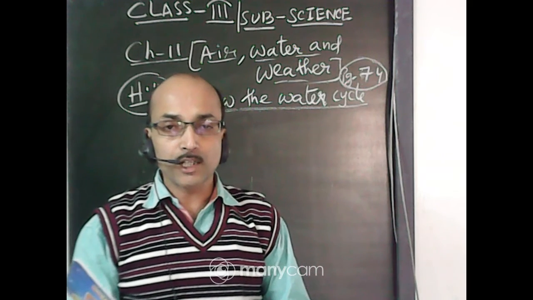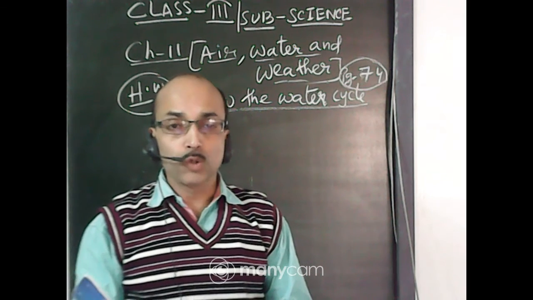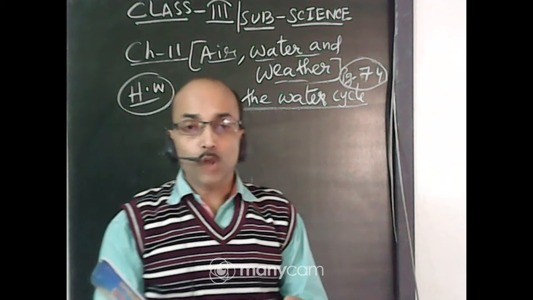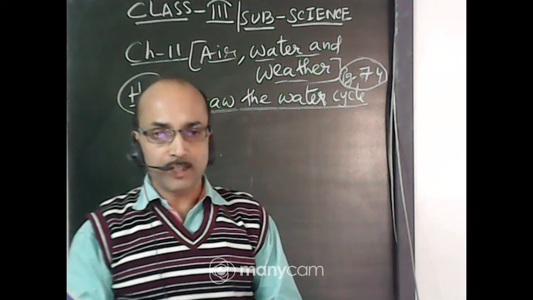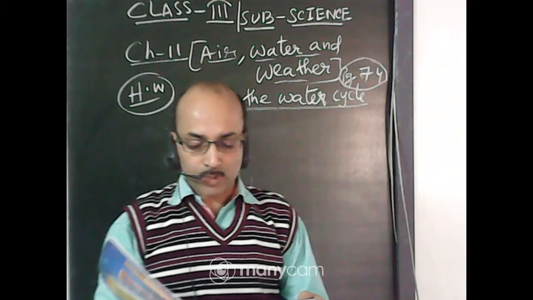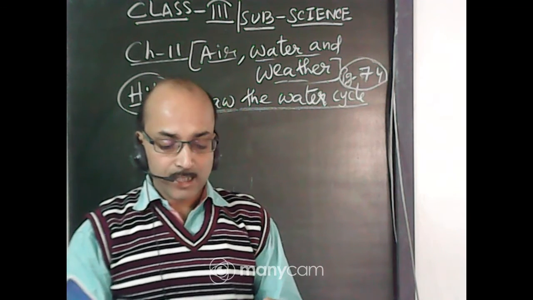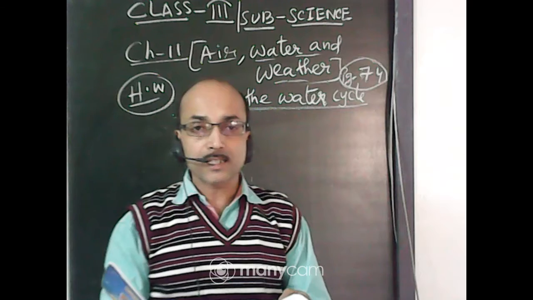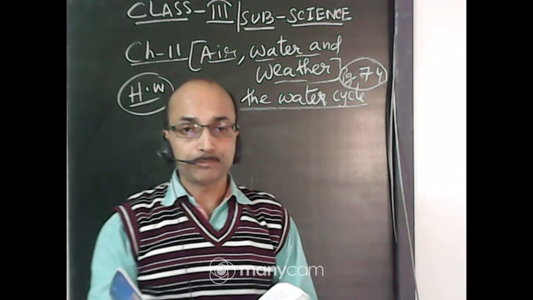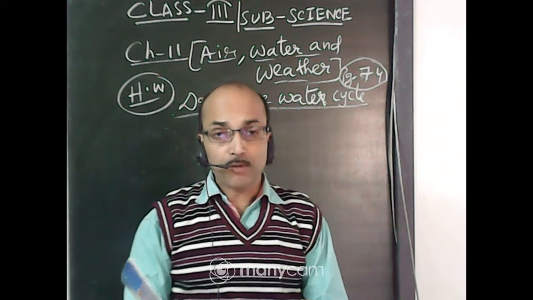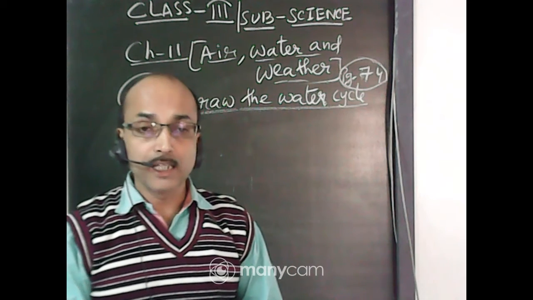Air has water in the form of water vapor. When it comes in contact with the cold surface of the glass, water vapor condenses and becomes water drops.